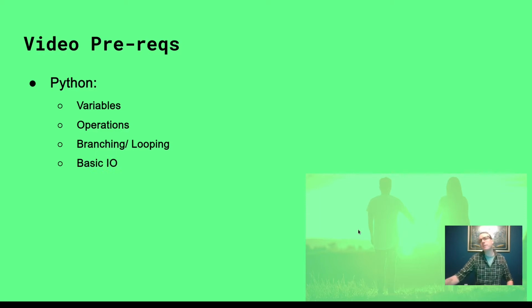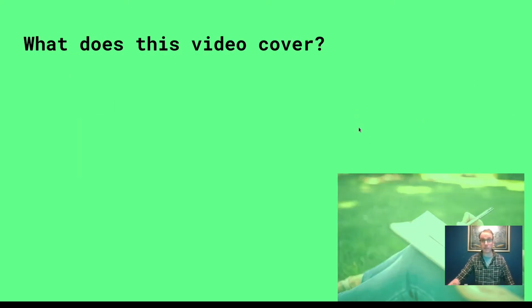And you should know some basic I/O, how to get a value from the user using the input function that's built into the Python programming language, and how to print some values out of your programs using print, the function built into the Python programming language.